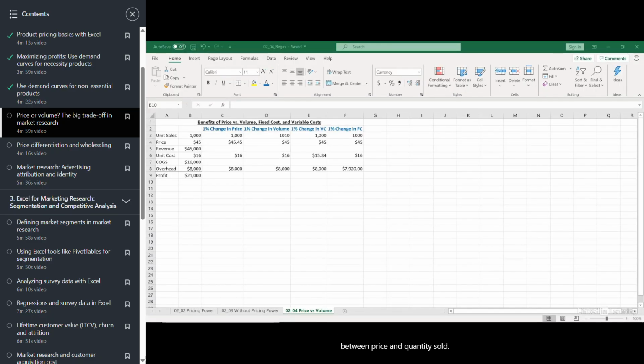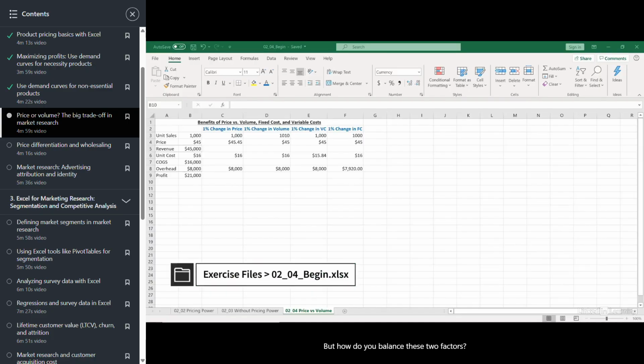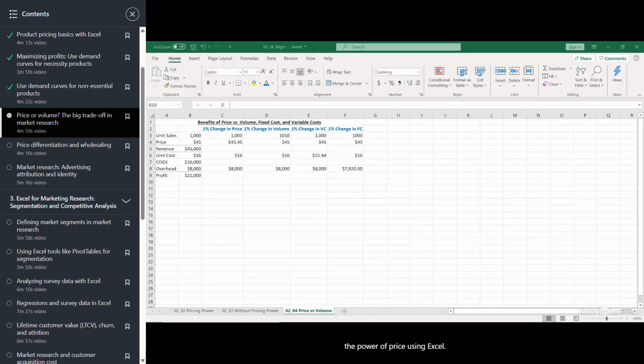Inherently, all businesses have to choose between price and quantity sold. That's the fundamental truth behind the demand curve. But how do you balance these two factors? Let's take a look at an example of what I call the power of price using Excel.